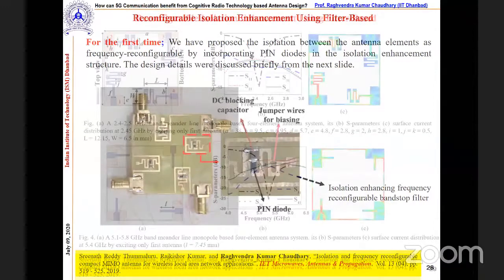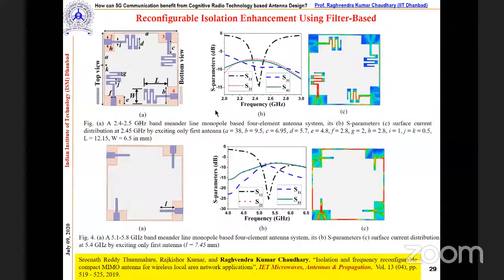Now coming over to the structure and its operation. If you see the structure, you will find this is a 4 antenna, and this is the meander line, you can see, radiating elements. And now if we arrange it in this way, we can get sufficient isolation initially. But when we looked at its MIMO performance, we found it's very poor.